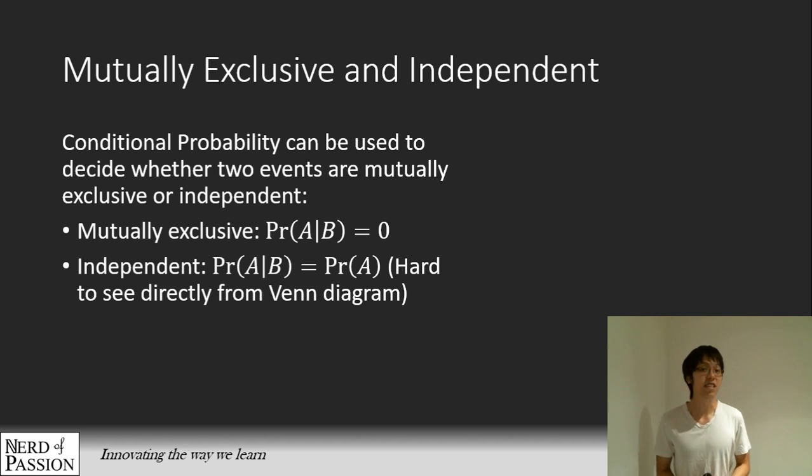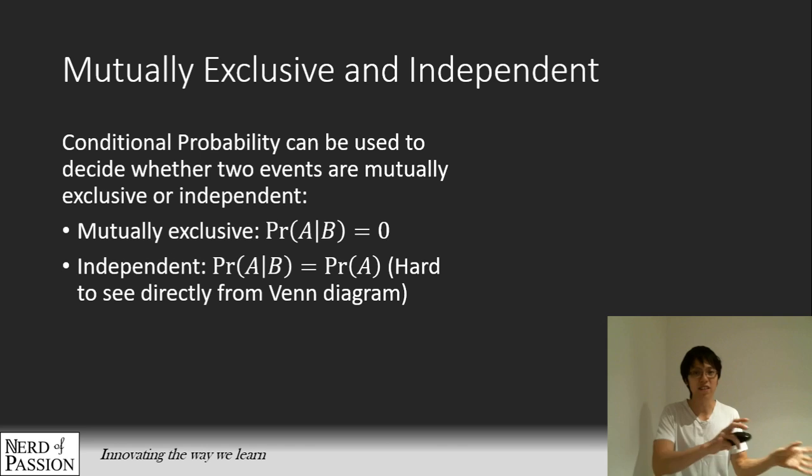Okay, so the other one is independent. An independent event basically means that when B happens, it doesn't really affect the probability of A happening. For example, the probability of me reading a book given that it is raining. When it's raining, it doesn't really affect whether I'm going to read the book or not at home. Of course, this applies to different individuals, because sometimes rain might affect different people's moods, and when they have a different mood, it's going to affect whether they are going to read a book or not. But for me, usually the weather doesn't really affect my mood that much, so I'll just go about my daily life, no matter how the weather is.